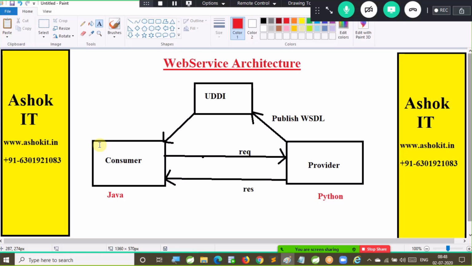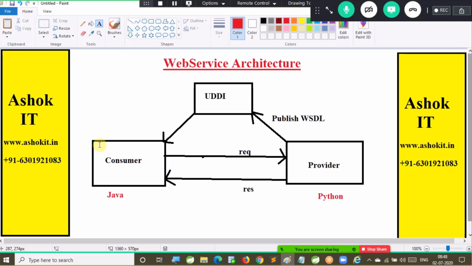because XML is platform independent and XML is language independent. The Java language can understand the XML structure, Python can also understand XML. .NET can understand XML, iOS can understand XML, Android can understand XML. So that's why XML is the de facto standard to exchange data between the consumer and provider. Who told this? WSI told that. We are following a specification. WSI provided the rules and guidelines on how to develop applications with interoperability.